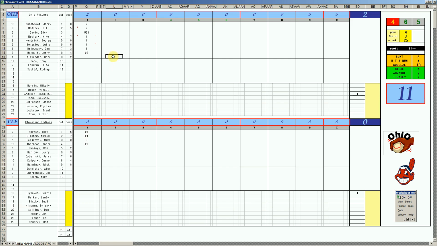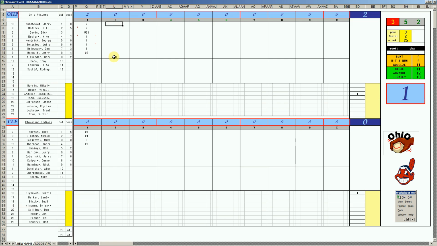Top of the second inning, it's Gary Alexander, 411, first X. Hargrove's over there. He's good with the glove. He's a 2E10. And he makes the play. All right, back up top to